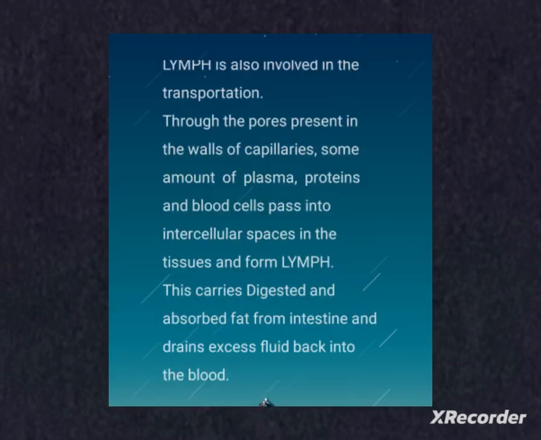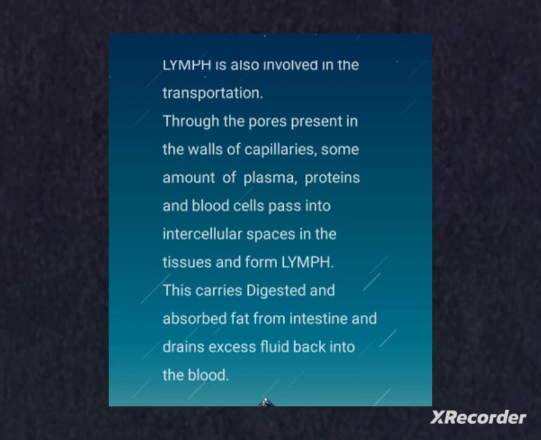We also have one more fluid for transportation, that is lymph. Lymph is another fluid involved in the transportation. Through the pores present in the walls of the capillaries, some amount of plasma, proteins, and blood cells pass into the intercellular spaces in the tissues and form lymph or the tissue fluid, which is colorless and contains less protein.